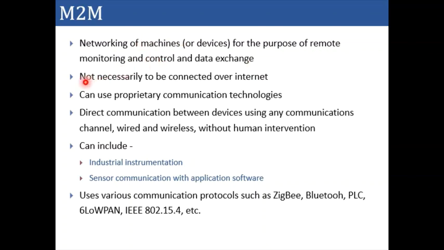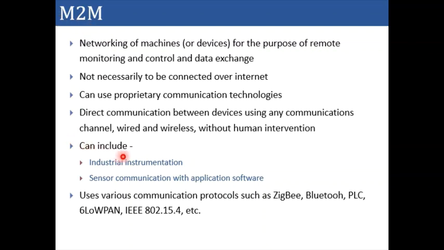Here machine to machine communication need not necessarily be over the internet. You can have direct data communication between machine to machine. So that's why machine to machine communication is generally point to point communication. It can use proprietary communication technologies because the data is being communicated from one machine to another machine. Here the direct communication between devices using a communication channel happens without human intervention.